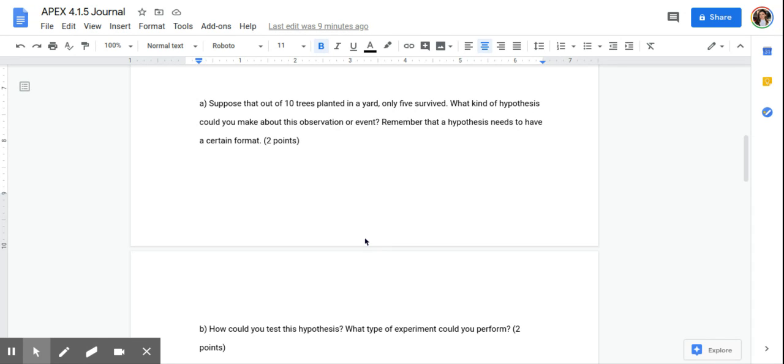Or you could say, maybe the trees were covered so they couldn't receive the rainfall, or they weren't being watered, or it was bad soil. You can make up whatever you like. Just make sure that it's in the if, then, because format.